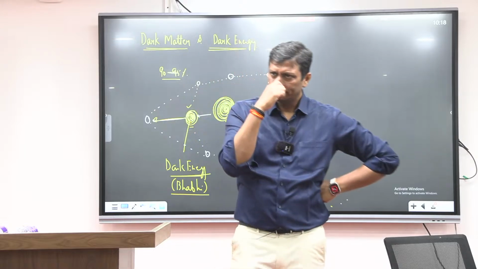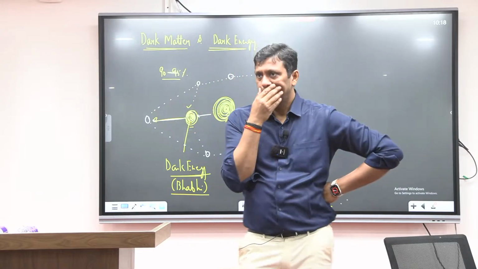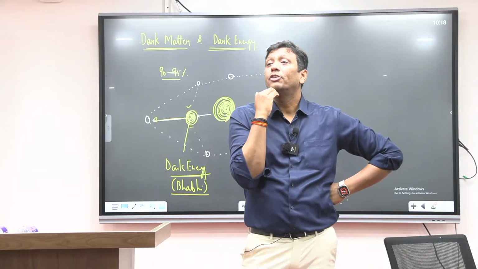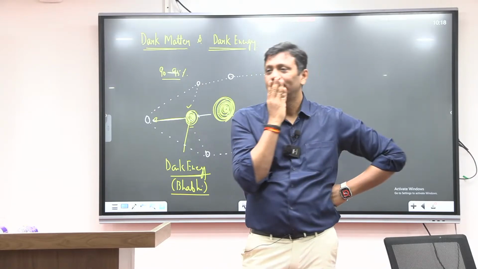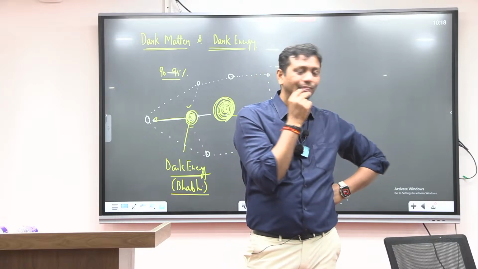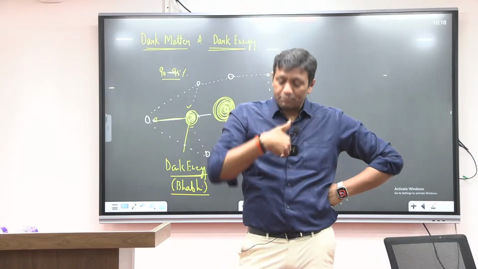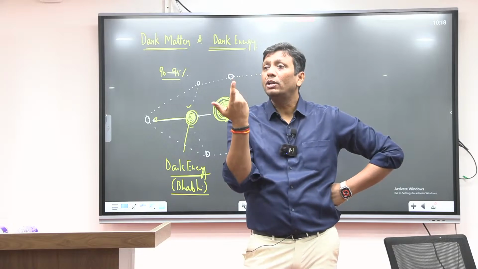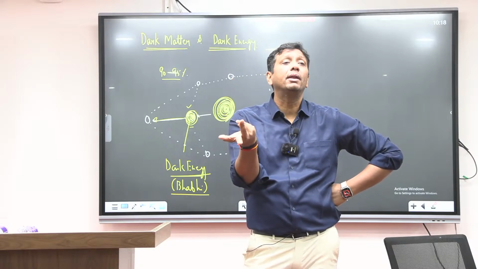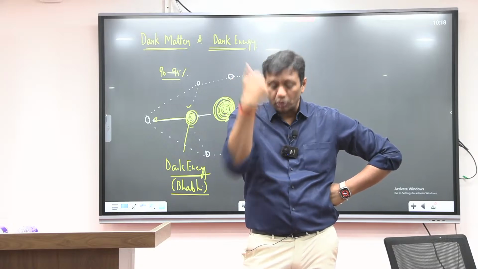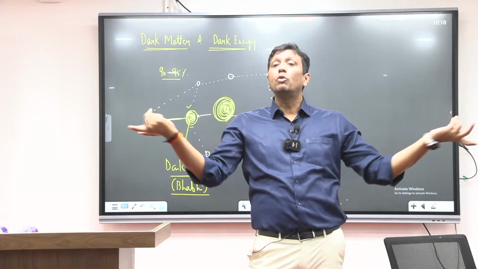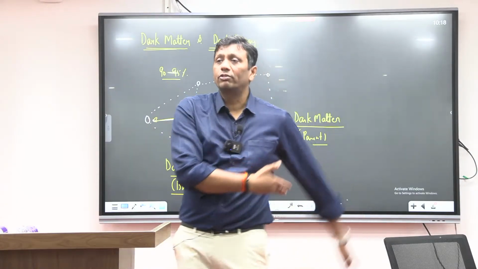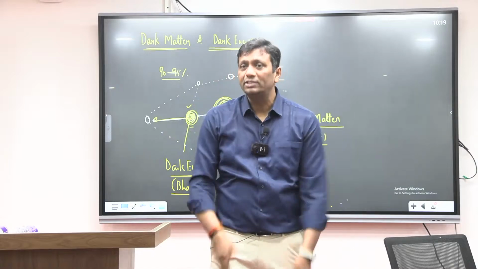Actually, you tell me, guys. Why am I visible to everyone in this class? This light is coming on my body and it is reflecting back towards you. If the light is coming and getting absorbed inside my body with no reflection, just like dark matter and dark energy may happen, what happens? Any waves you send are going to be absorbed inside. And what happens? Nobody knows what is inside. Neither reflection is coming nor is it going across. If it goes across, then you can still see what is inside my body.